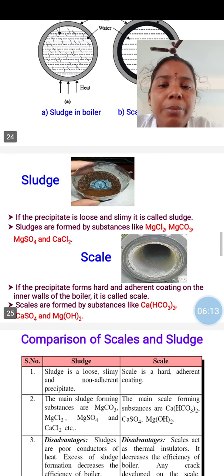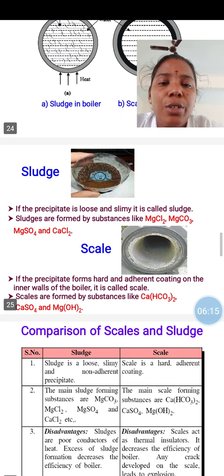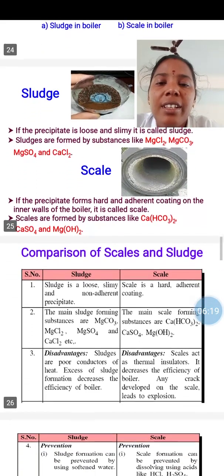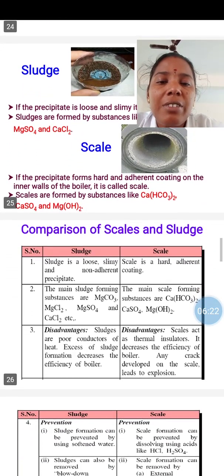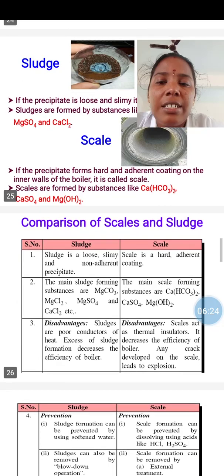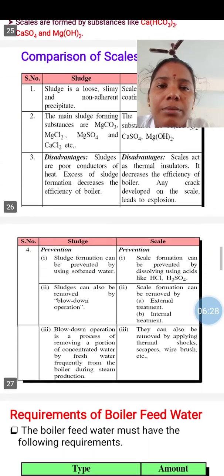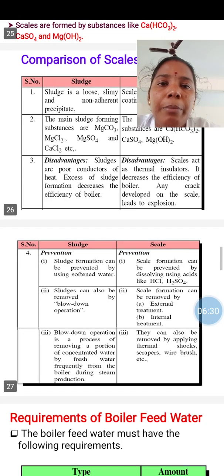Sludge, that means the precipitate is loose and slimy. This is due to the presence of magnesium chloride and magnesium carbonate. And scale, this is due to the presence of calcium hydroxide, calcium sulfate and magnesium hydroxide, calcium bicarbonates.